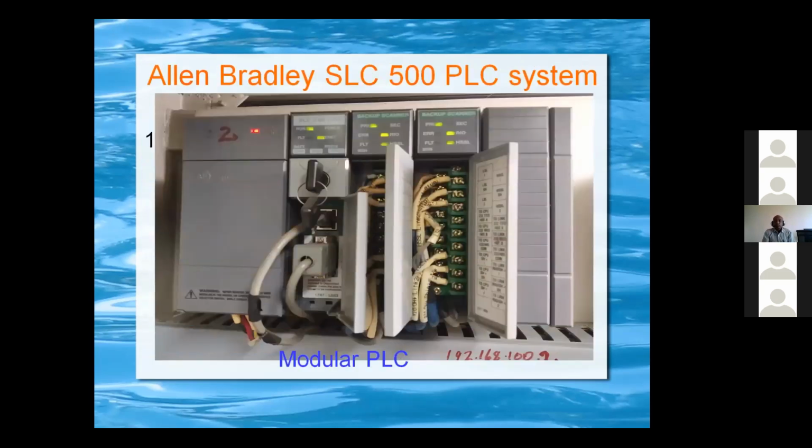So this is also a modular PLC system in Allen Bradley. This is called the SLC 500 modular system. The first is the power supply, where the red indication shows the power is okay. Second is the CPU, and the other two are the backup scanners. Here the PLC has rack 1 and rack 2. It is used for redundancy purposes.